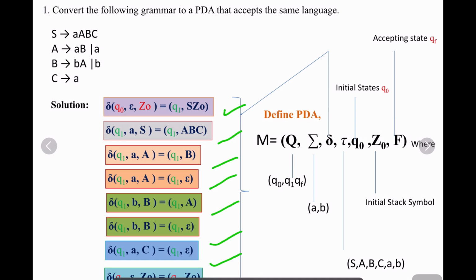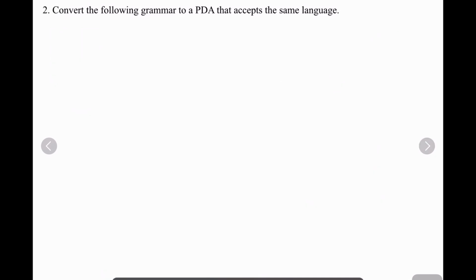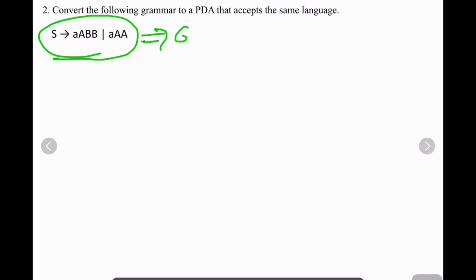Let us see one more example on this. Right. Convert the following grammar to PDA that accepts the same language. Look at this grammar. This grammar is already in GNF. I will not show any of this, I will just explain it. There is a production like this: A, B, B.